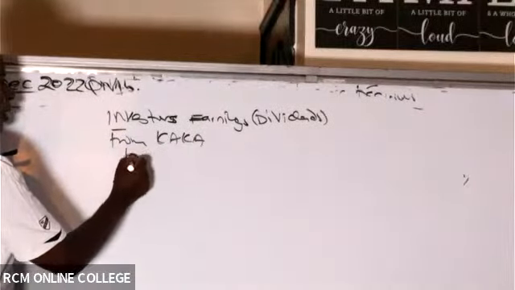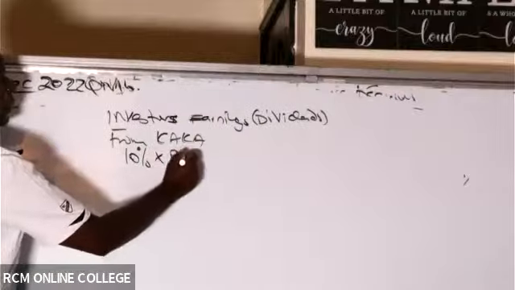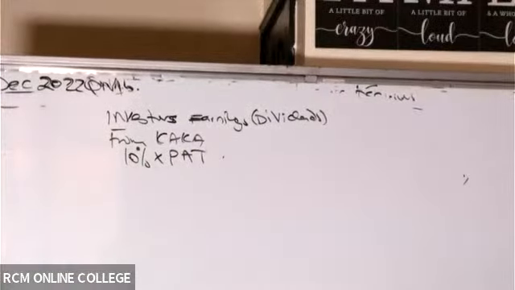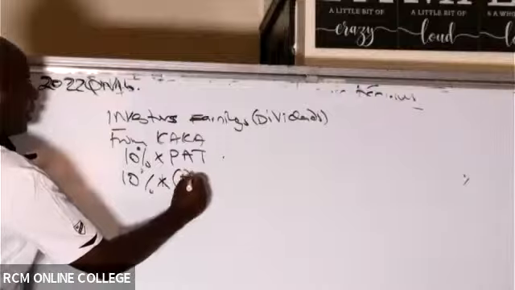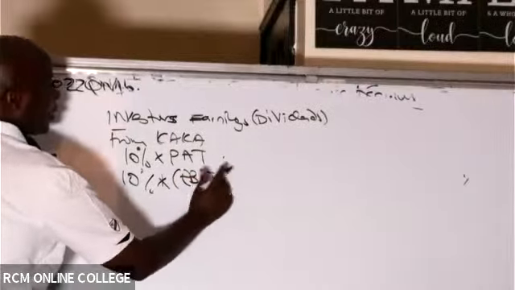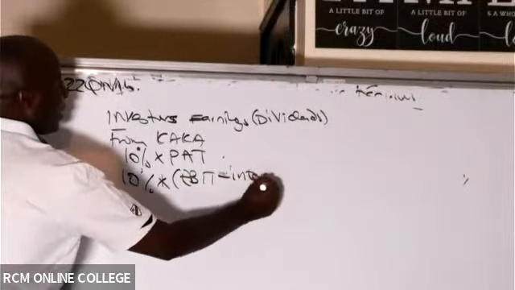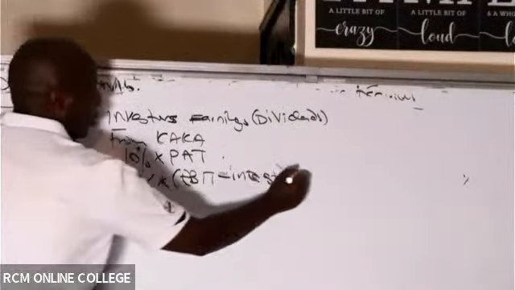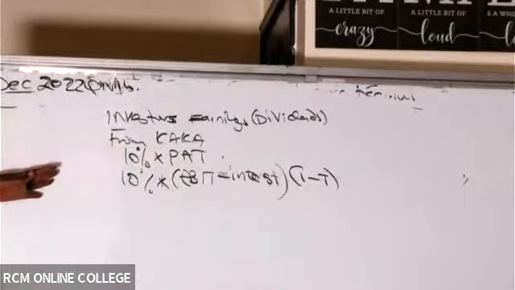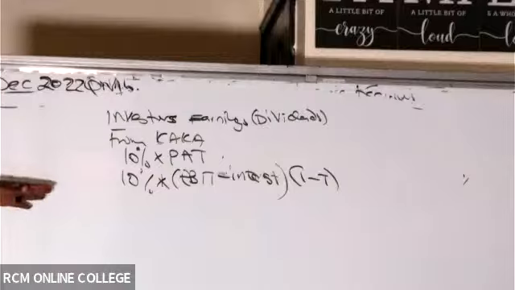It will be his shareholding times profit after tax. So basically this will be 10% times EBIT minus interest, which gives you EBT, and then times 1 minus tax. Remember, we are told currently he has 10% of the firm's shares.